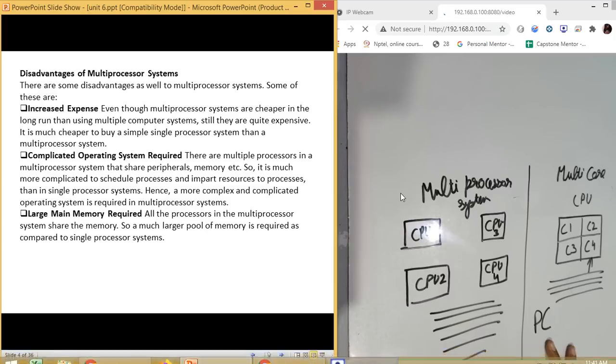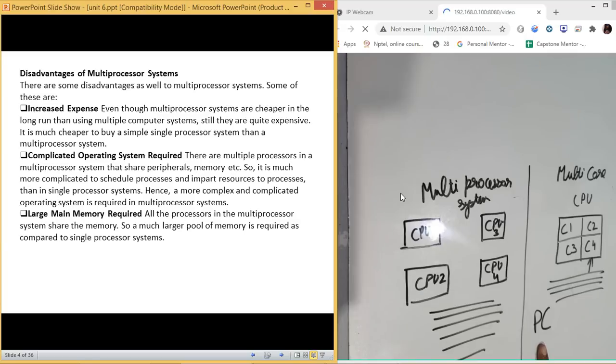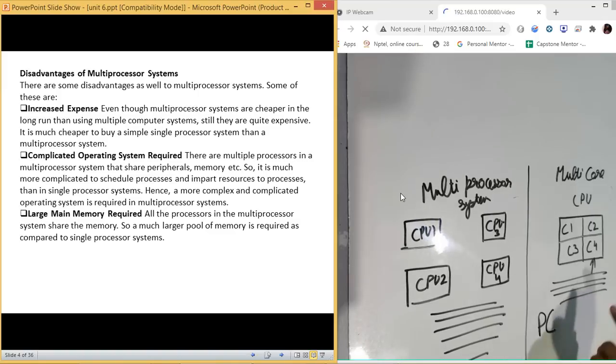They are not a device to be installed inside our rack to process the data. It is still a personal computer device. So this is one of the reasons why we are using multi-core.